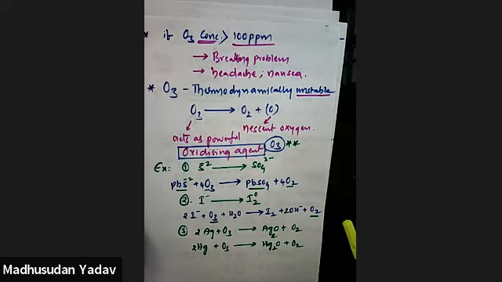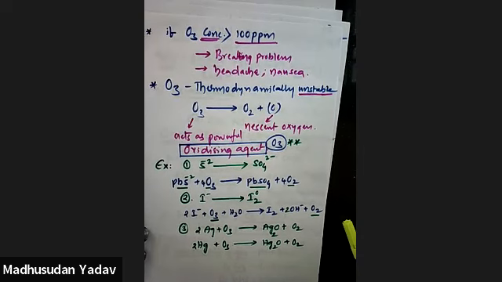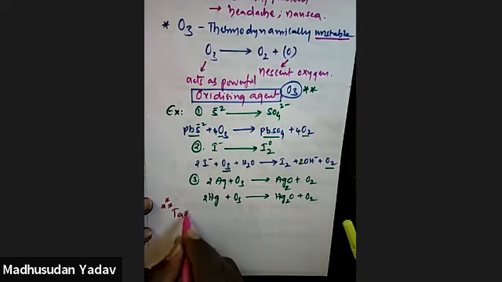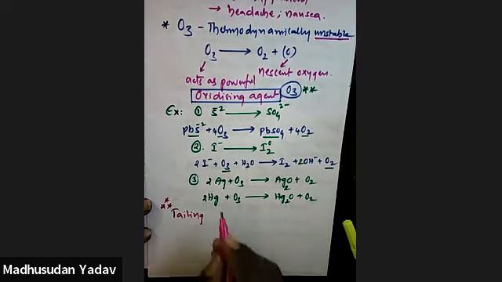Another important point is here. This is also important, I'll put a star mark. The concept is called tailing of mercury.